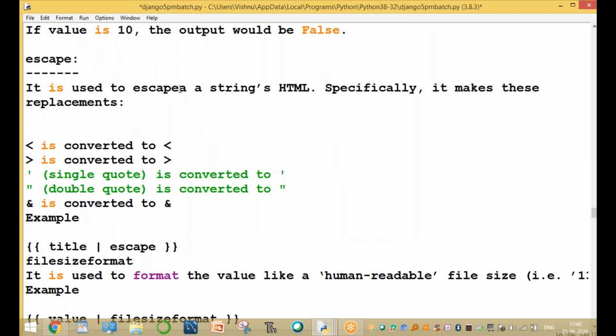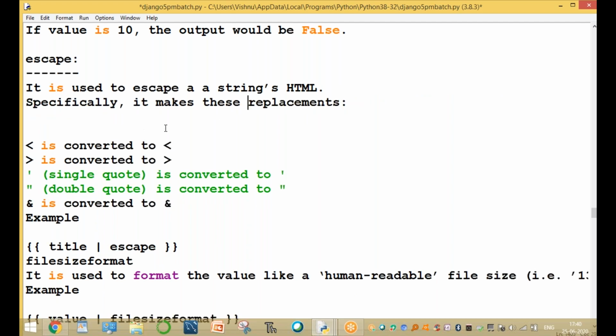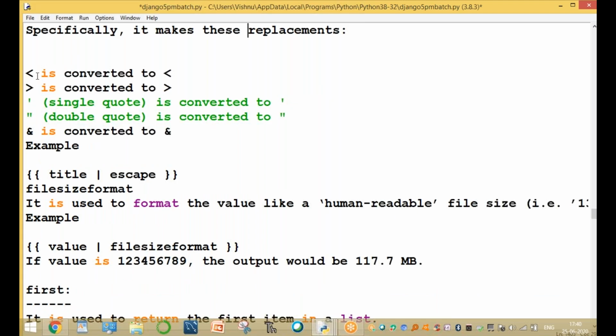Now the escape filter. It is used to escape strings and HTML. Specifically, it makes these replacements. Less than is converted to the less-than entity, greater than is converted to the greater-than entity. Single quotes, double quotes, and the ampersand symbol are also converted. For example, the value, here the title.